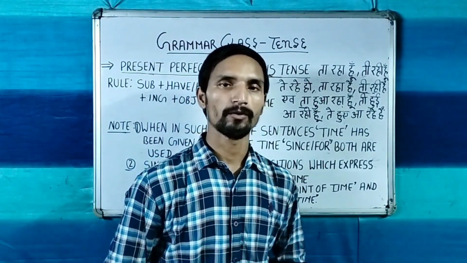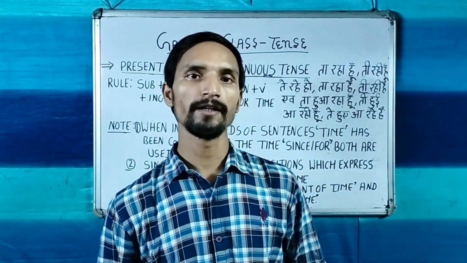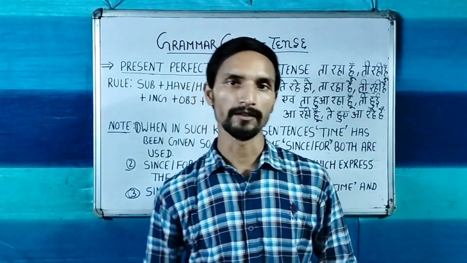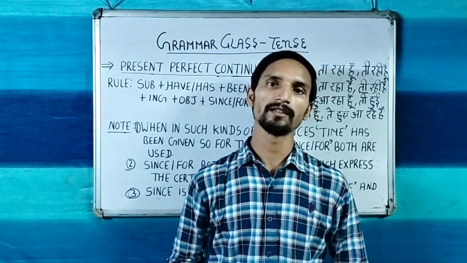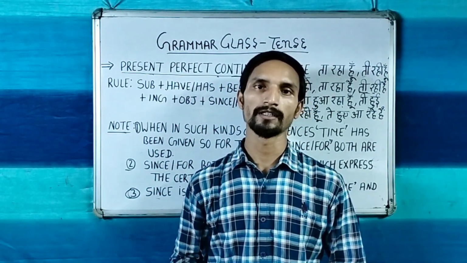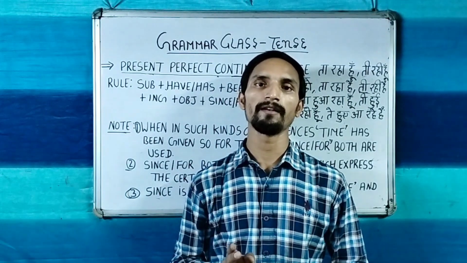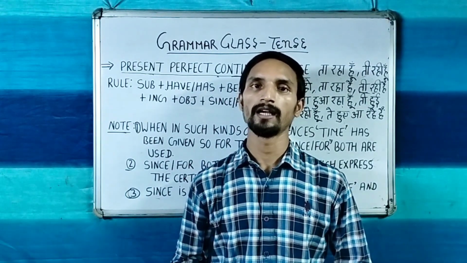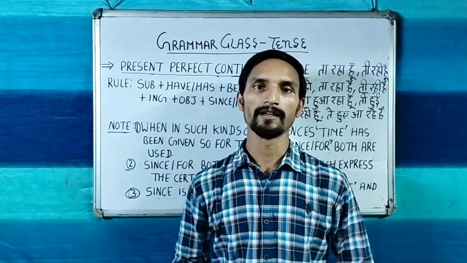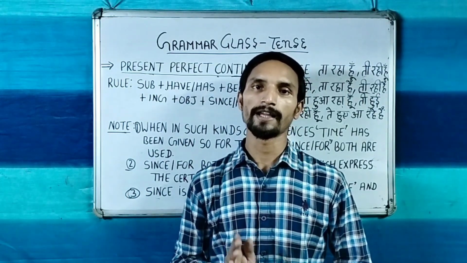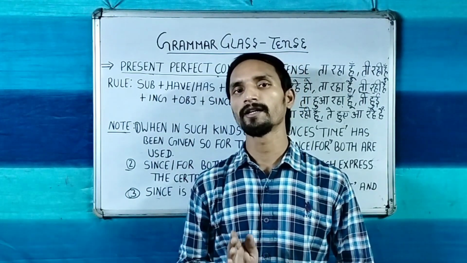So hi everyone, you are going to learn the fourth part of present tense, that is present perfect continuous tense. I would like to tell you what is the meaning of present perfect continuous tense. The meaning of this tense is that when we have started any work in the past and that work is running till now in the present time, that is called present perfect continuous tense.